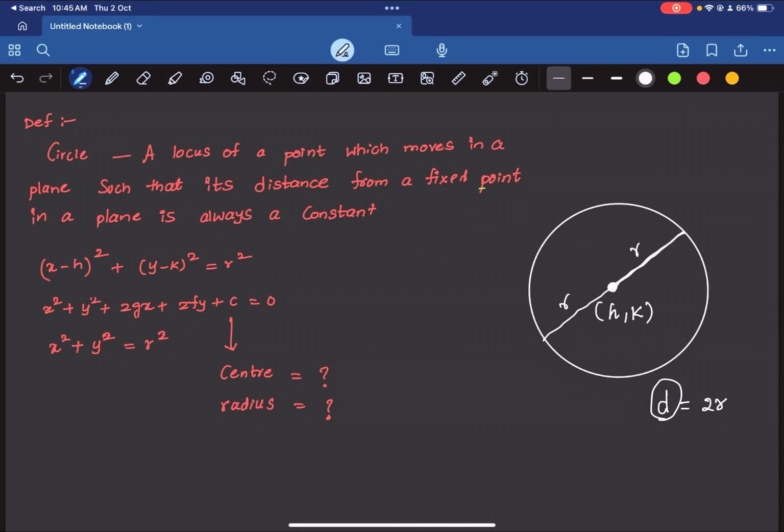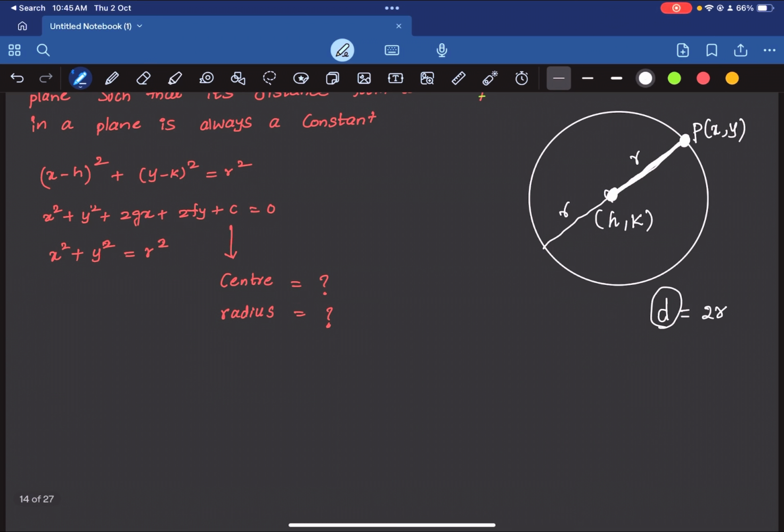So now let us see how to write the equation of the circle. In your 11th standard, you must have done this chapter called locus. Alright. So we have to find the locus of this particular point which is at a fixed distance from the fixed point which is your center. So this point on the locus, let that point be P x comma y. So now we know that the distance between these 2 points is r. So just apply the distance formula. Then you will get square root of (x minus h) whole square plus (y minus k) whole square is equals to r.